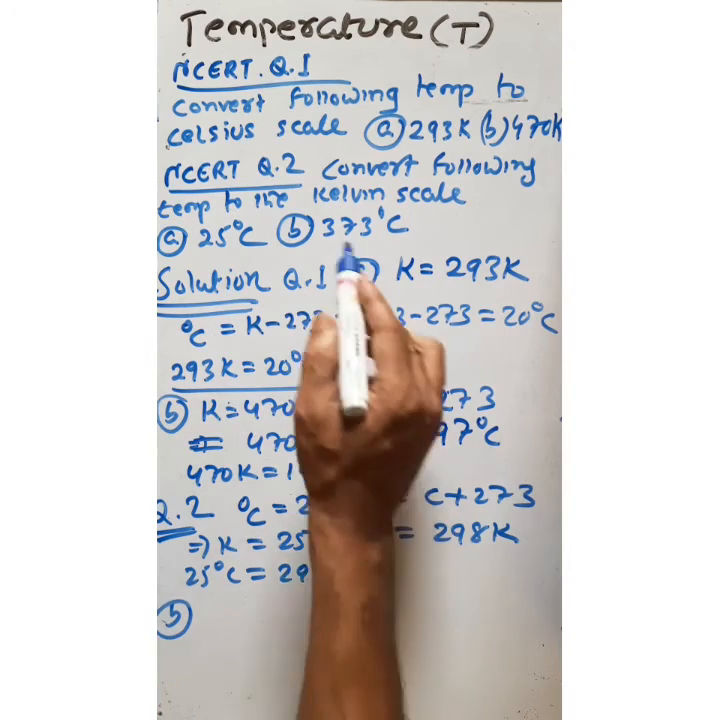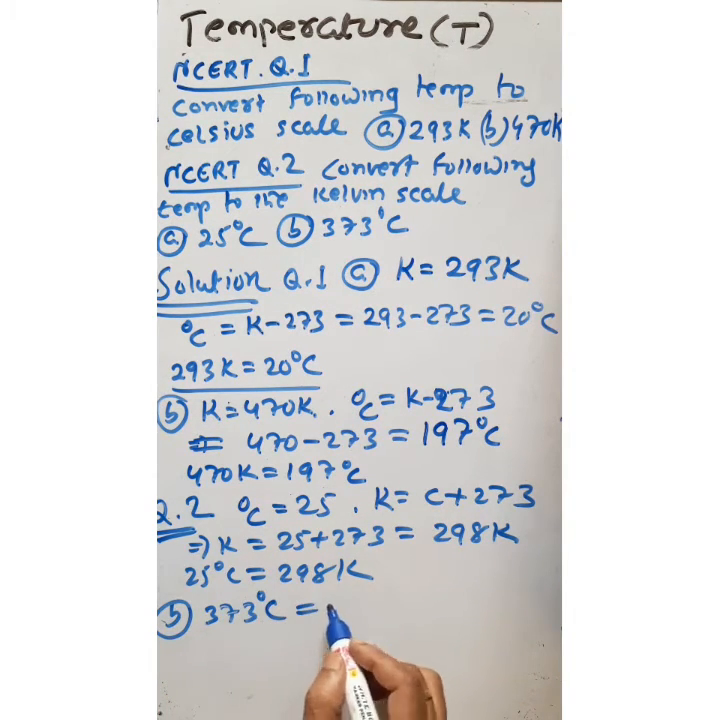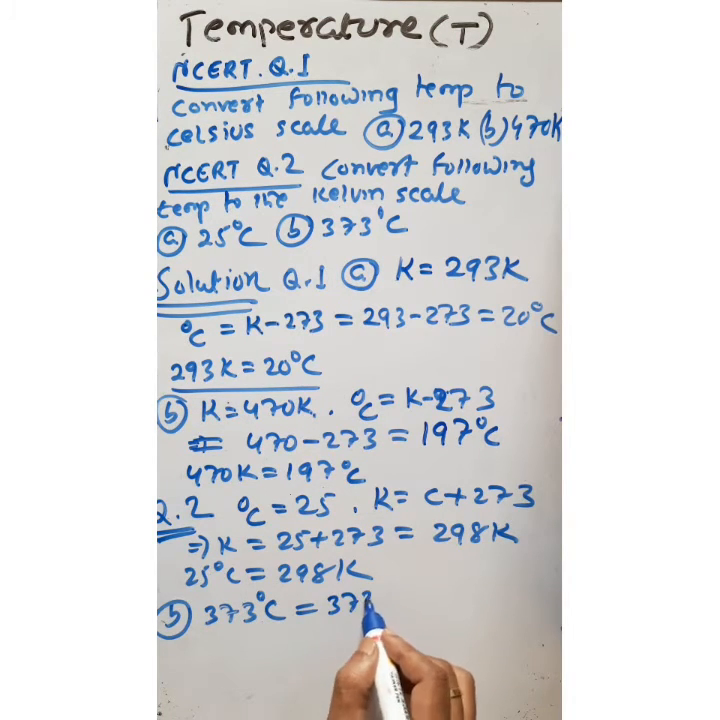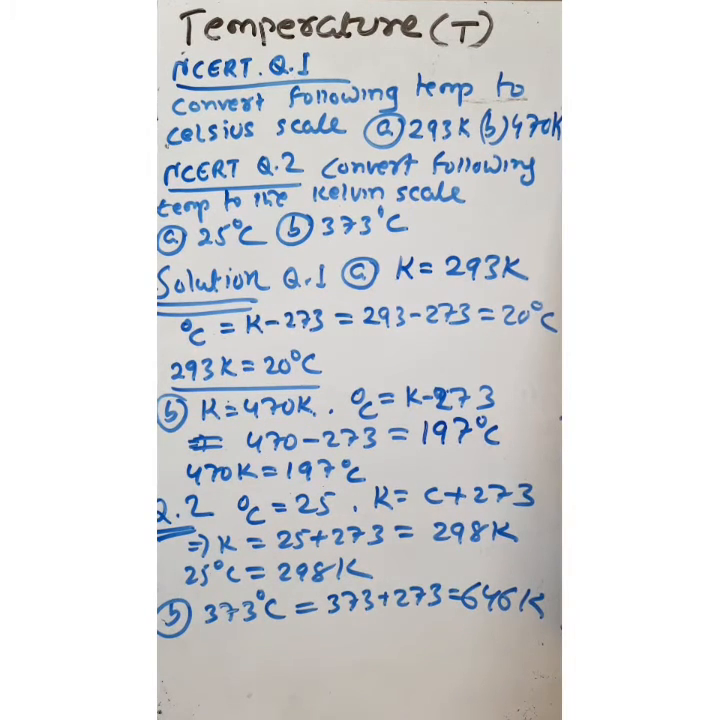Similarly, we can solve this. 373 degree centigrade is how much? So 373 degree centigrade is nothing but 373 plus 273. You add this, you will get 646 Kelvin. Okay, so this is the solution of question number 2.